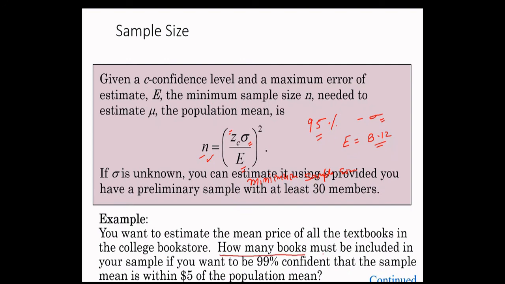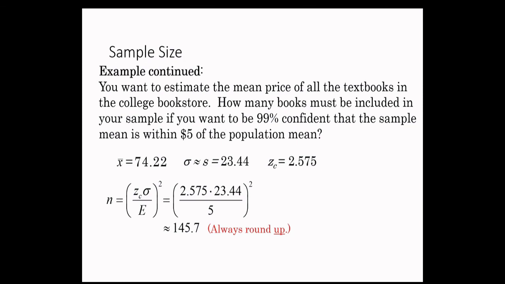How many books must be included in your sample if you want to be 99% confident that the sample mean is within $5? n is 147. So you should include at least 146 books in your sample to achieve this confidence level, 99%, with this error.